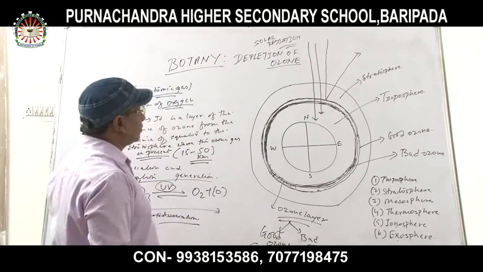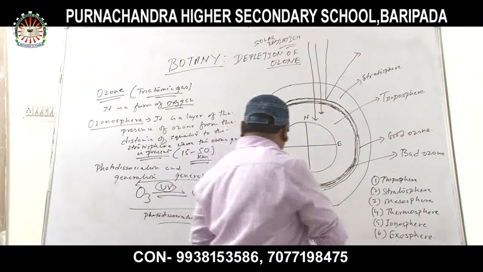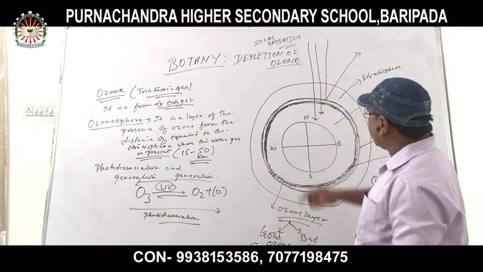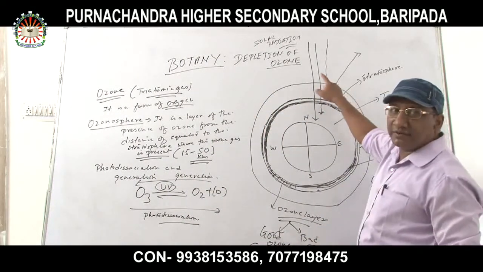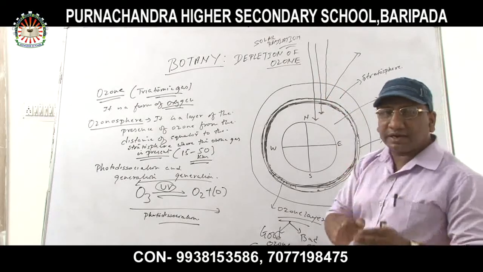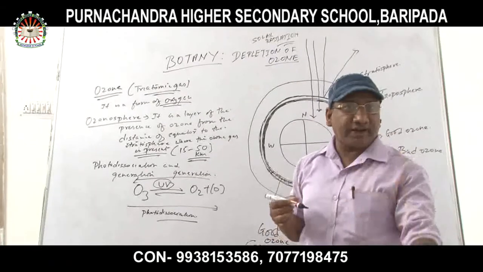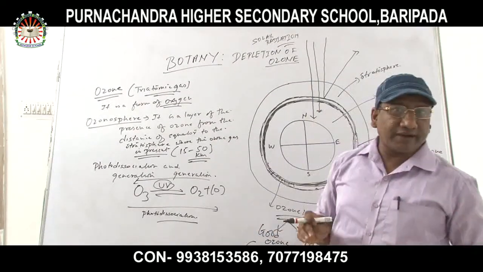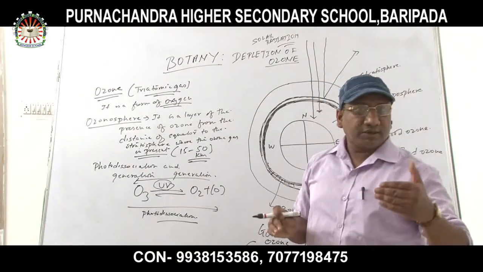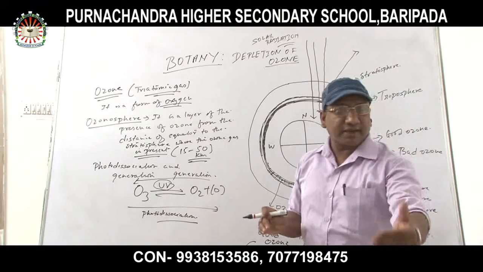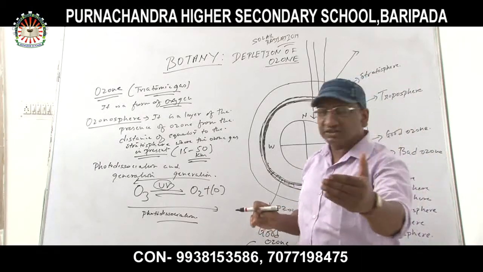Why good ozone? Because good ozone reflects back the ultraviolet radiation, ultraviolet C. How many types of ultraviolet are there? Three types of ultraviolet rays are produced from the solar radiation: ultraviolet A, ultraviolet B and ultraviolet C.